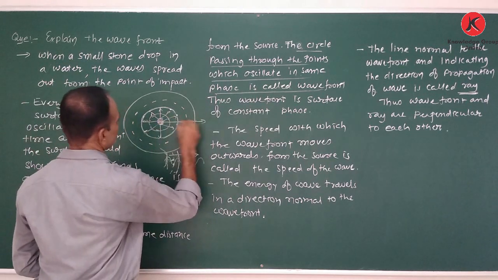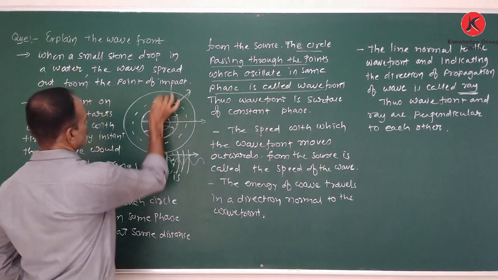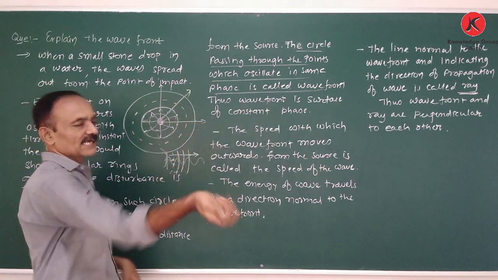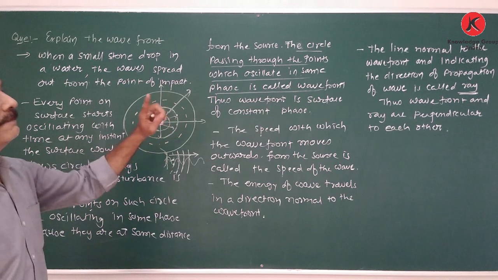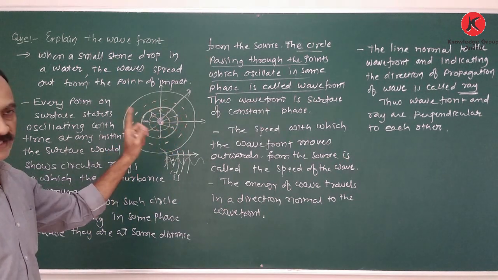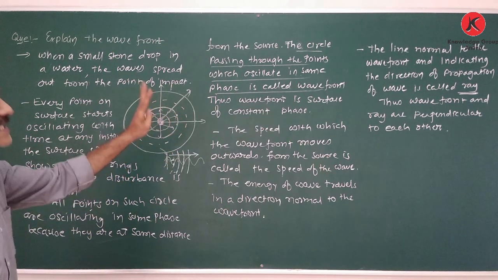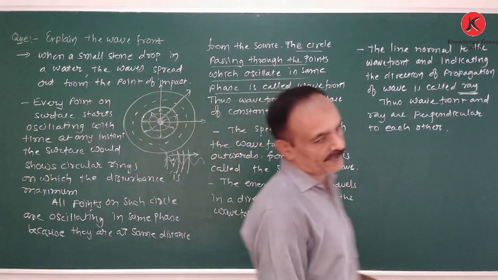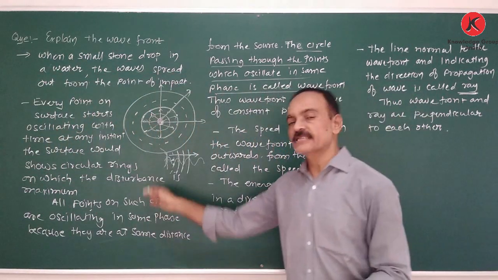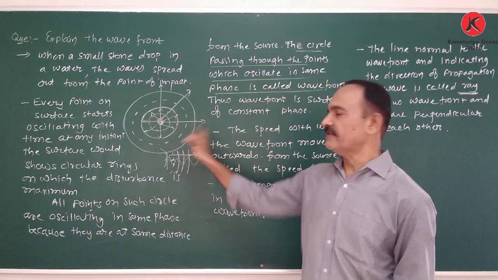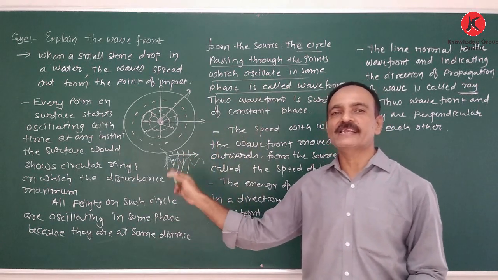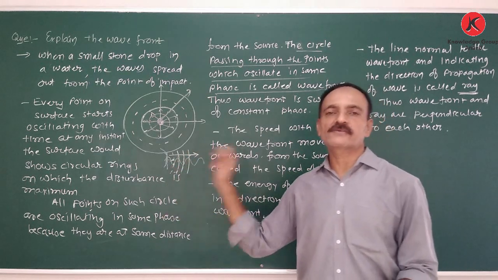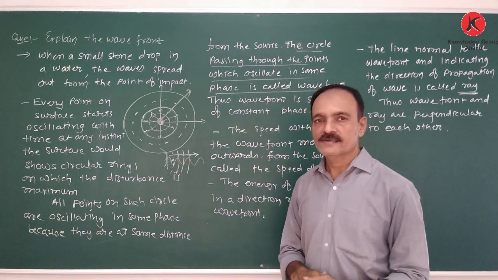Thus the wavefront and ray are perpendicular to each other. Here the ray is this, and these circular rings are the wavefront. So this is the concept of the wave and wavefront. Keep in mind that during the propagation of the wave, not only is the wave propagated, but the energy is also propagated in the direction perpendicular to the wavefront. Clear?